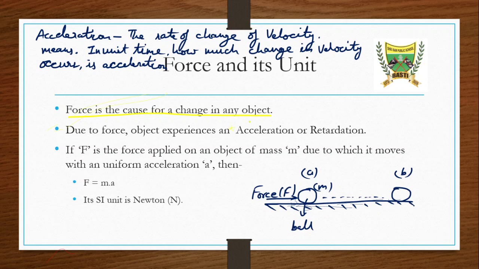Okay, let's move to the next point, that is, due to force an object experiences an acceleration or retardation. So we have seen acceleration, what is retardation? Retardation is the opposite of acceleration, or negative acceleration. It is a negative acceleration. Retardation is the negative acceleration.